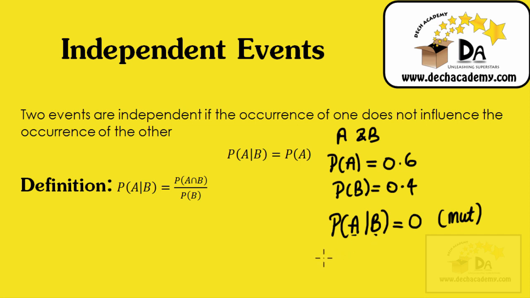Now, if you're told that events A and B are independent events, that means the occurrence of one event does not influence the occurrence of the other. That means that the probability of event A, given that event B has occurred, is still the same 0.6. What am I saying? I'm saying that the information that B has occurred does not have an influence on the probability of A. Hence why the probability of A, given that event B has occurred, is the same thing as the probability of A. And that's what this equation says here. It says if two events A and B are independent, the probability of event A, given that event B has occurred, is equal to probability of event A. The probability of event A isn't changed due to the occurrence of event B.